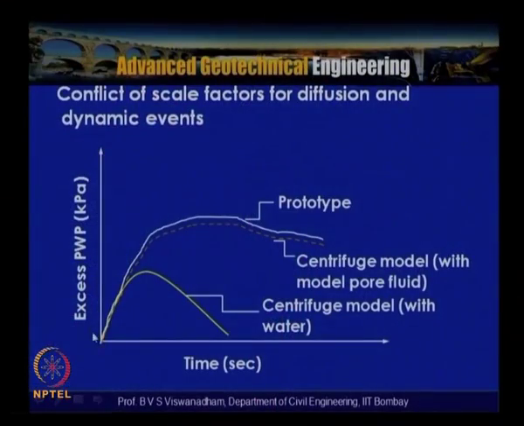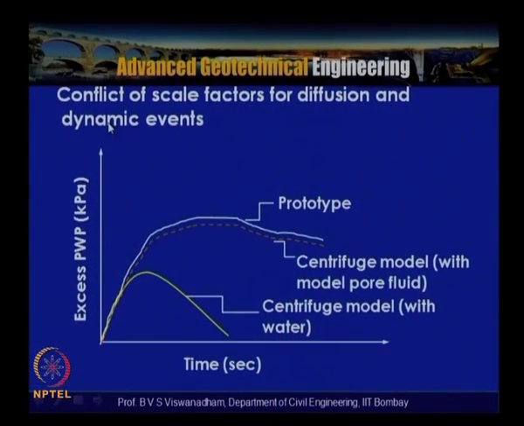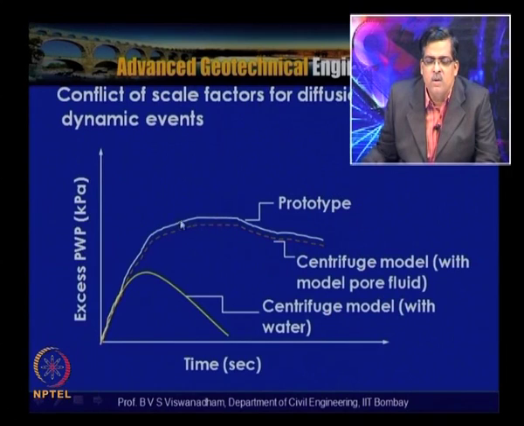Now the physical explanation is given here in this particular chart. For example, when a saturated sandy deposit is subjected to an earthquake in the prototype, you can see how the excess pore water pressure varies with time in the prototype, as shown here.